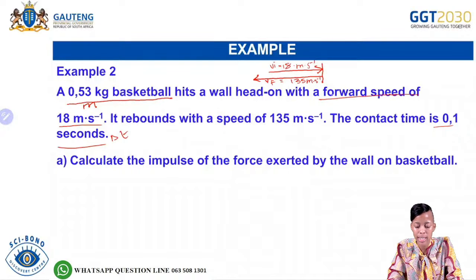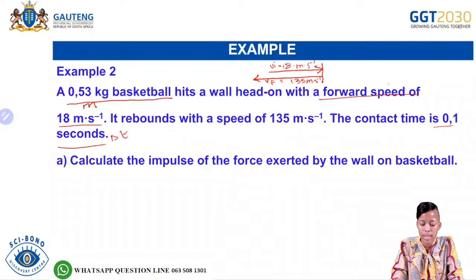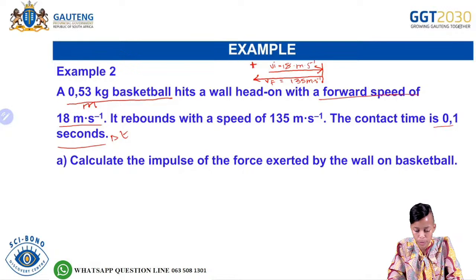So whenever we have this kind of problem, we need to first find the direction. We are going to decide on the initial direction of motion as positive. It says forward speed, so I'm going to take the forward speed as to the right, and whatever is going to the right I'm going to indicate as positive.